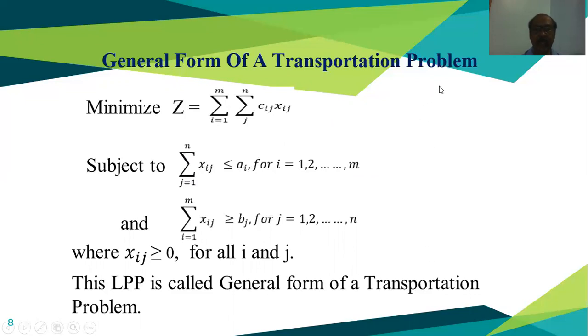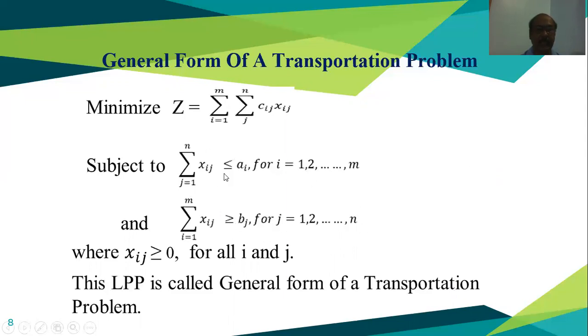Similarly, the demand created at the jth destination is bj. So whatever we are transporting from the different sources to the jth destination is Xij, summed over i equal to 1 to m, greater than or equal to bj for j equal to 1 to n.